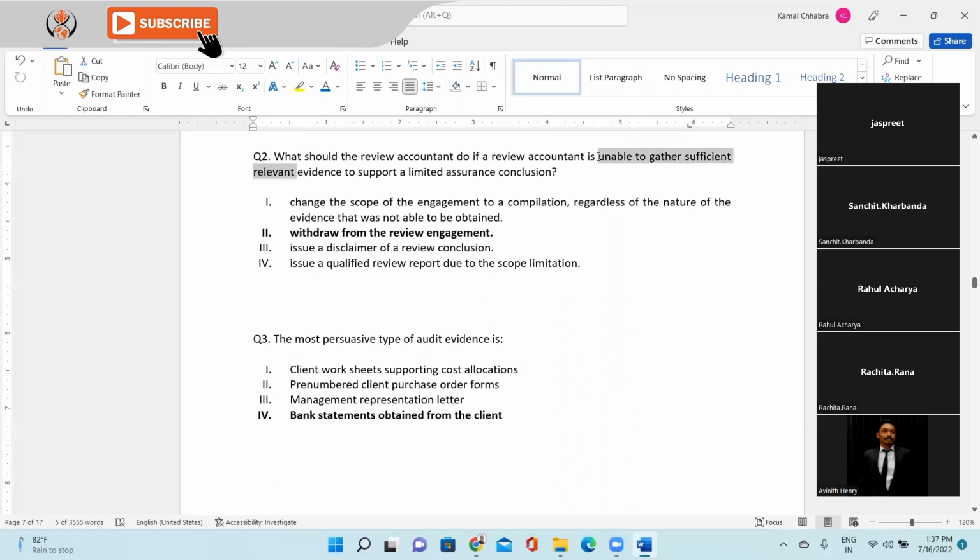Sorry, I didn't understand what you said. Like I agree to what Gurmeer was saying, but my only question is that in point one, it says change the scope of engagement to a compilation, right? So usually this would be from management, right? Management would change the scope, not the auditor. But do you accept that as an auditor, if management is not giving you information, so there might be a risk in your mind. Exactly. Like management is hiding something from you. Exactly. In that case, I agree that the answer is 2. So that's scope limitation, and it has to be answer 2 that you should ideally withdraw.